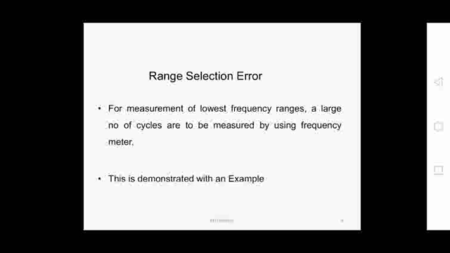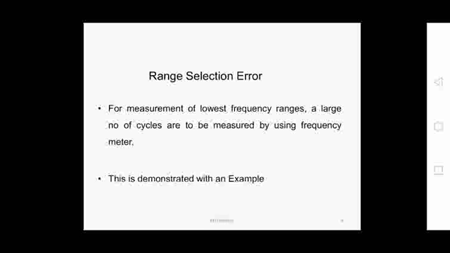If you want to measure the lowest frequency ranges, you have to go for a large number of cycles. We will demonstrate with one simple example how we get this range selection error.